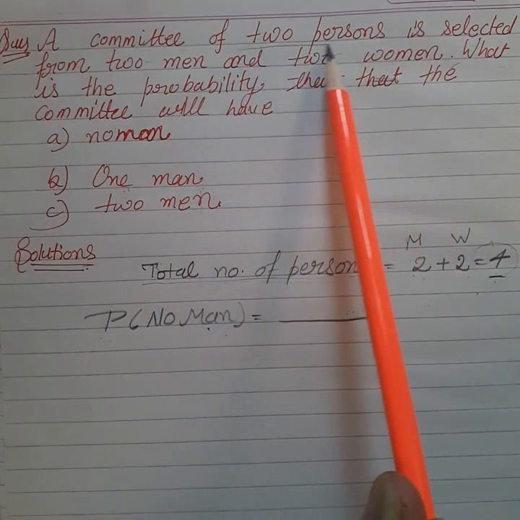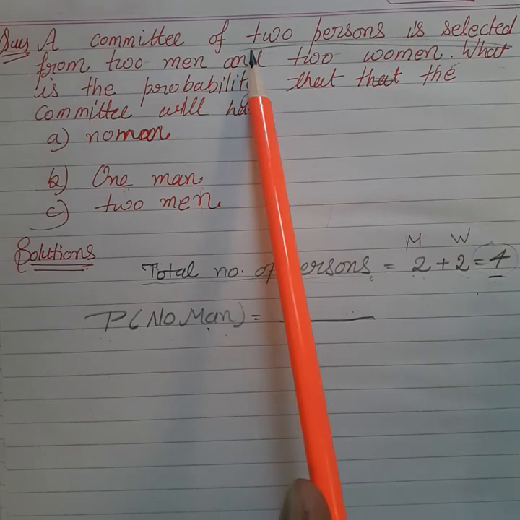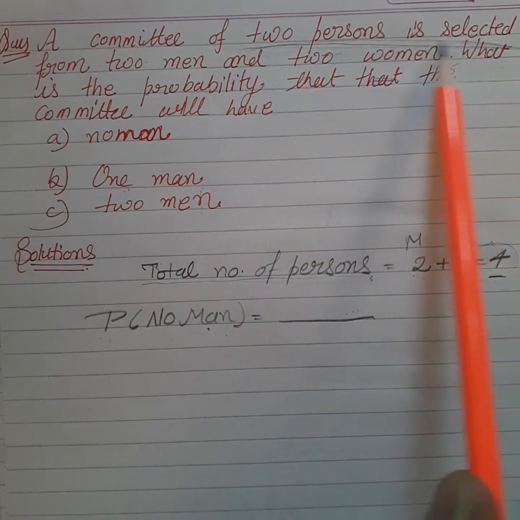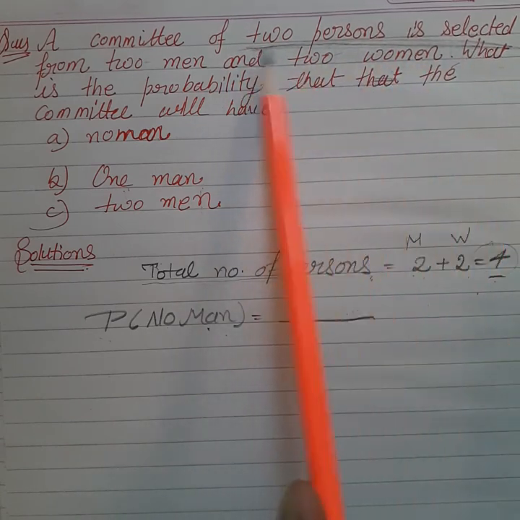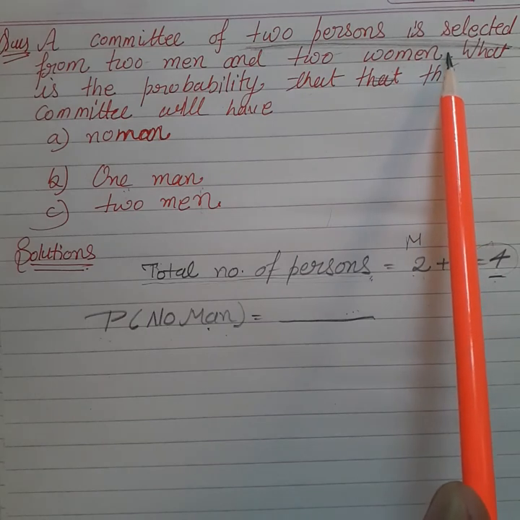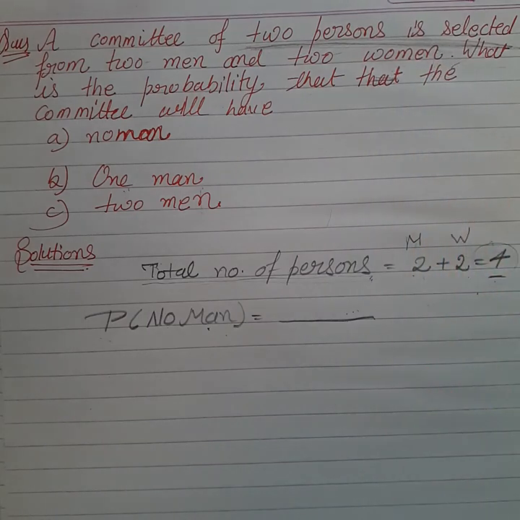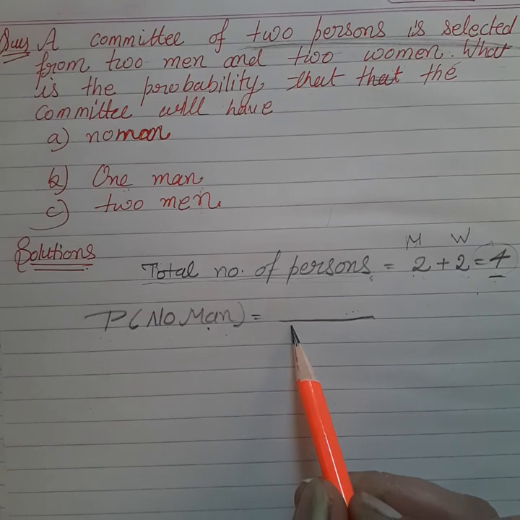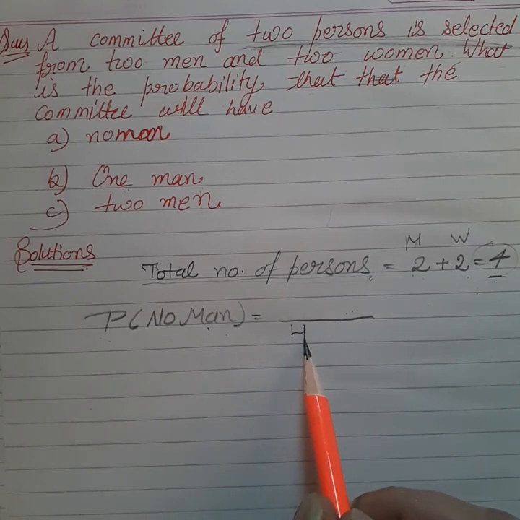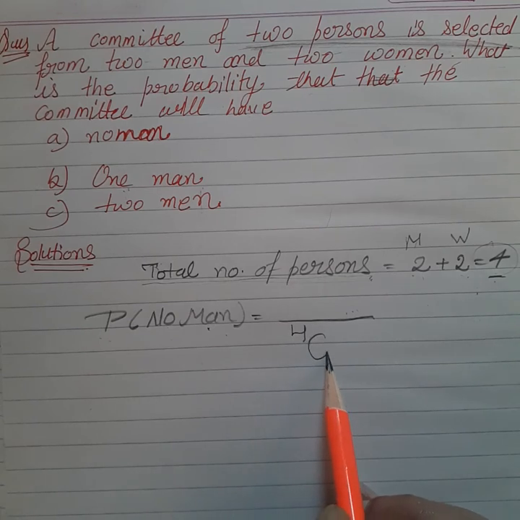This is the main condition, and it means if we have a total of four persons, then we have to choose only two persons.